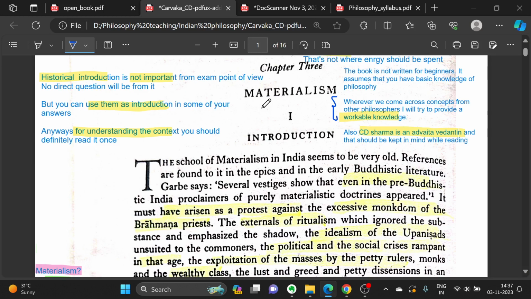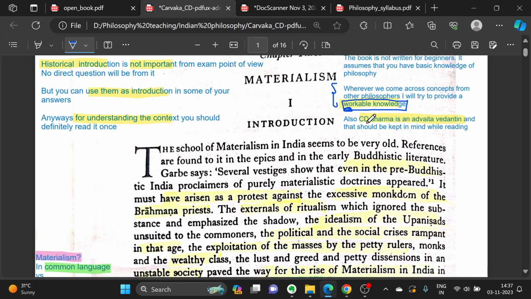He will give the details of those interconnections in this chapter only. So to work with that, I will try to provide a workable knowledge for anything extra that comes around, which we will get to know in the later chapters. This will only be a workable knowledge, until we reach that stage.